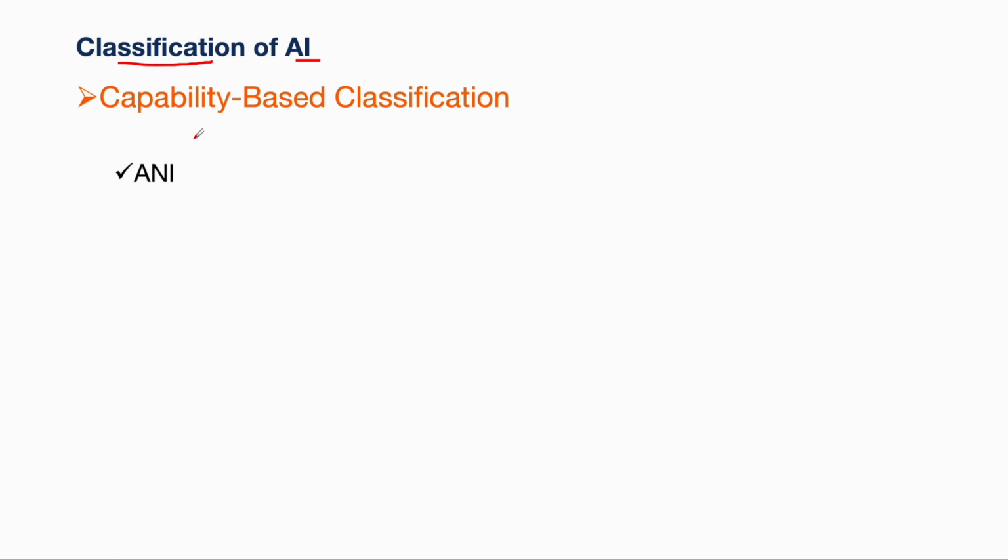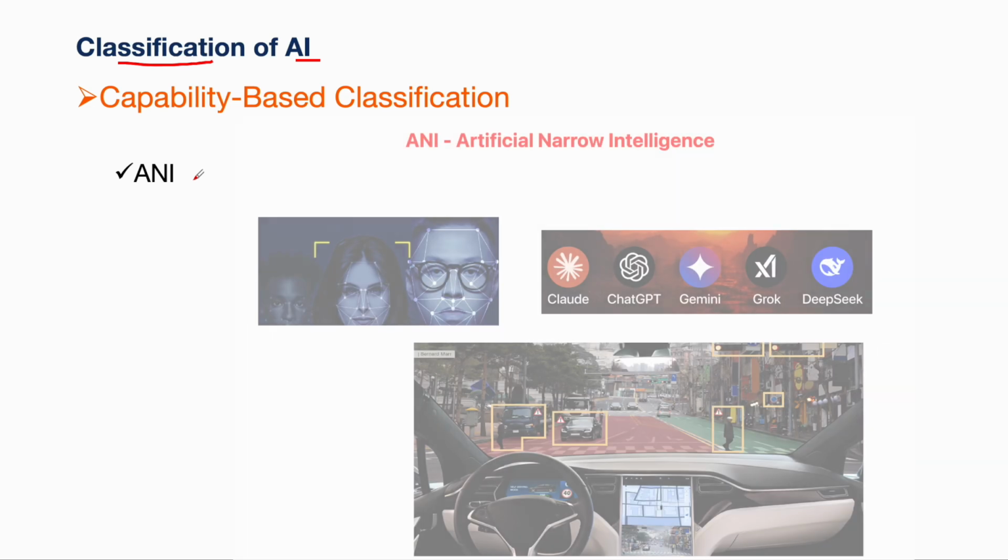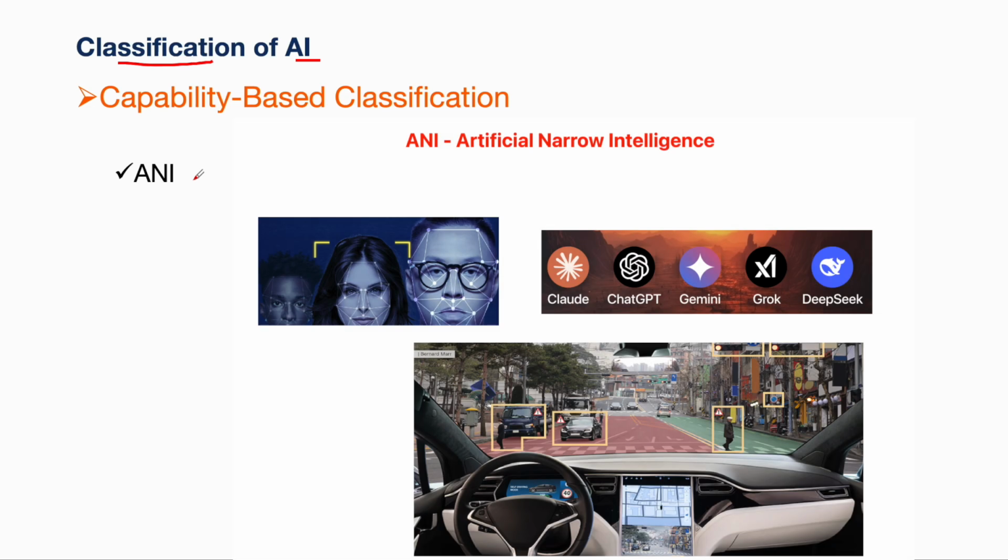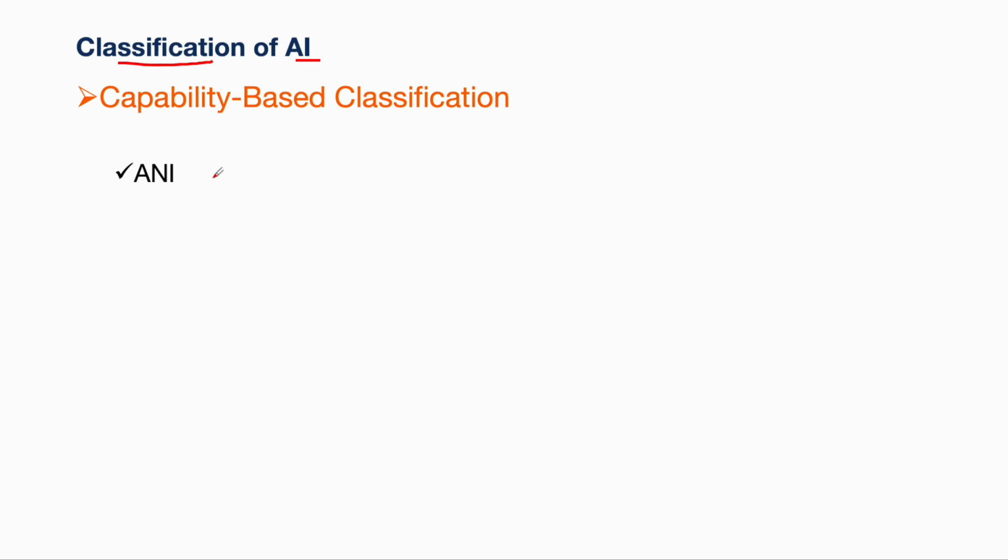One is ANI, artificial narrow intelligence. It refers to the system designed for a specific task with limited scope, such as image recognition systems, text generation, image generation, self-driving cars, right? These are AI with specific capabilities. These are AI systems which are highly specialized but lack the general reasoning and knowledge transfer across the domain. They work within the certain specified boundary.